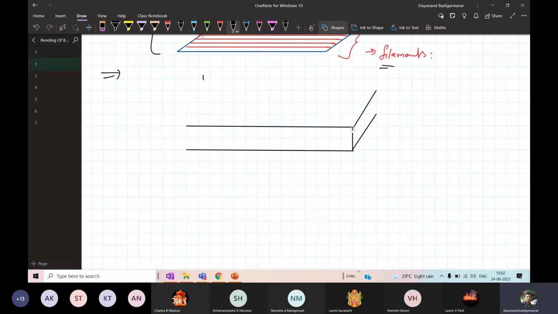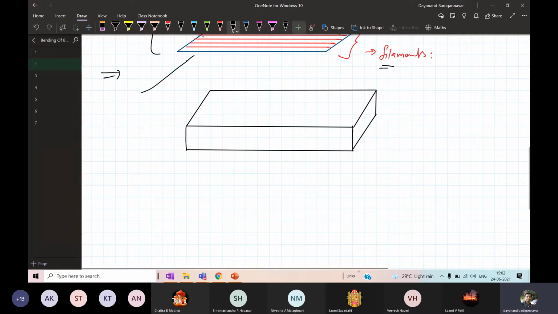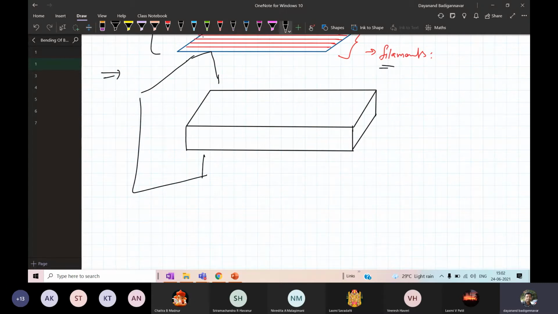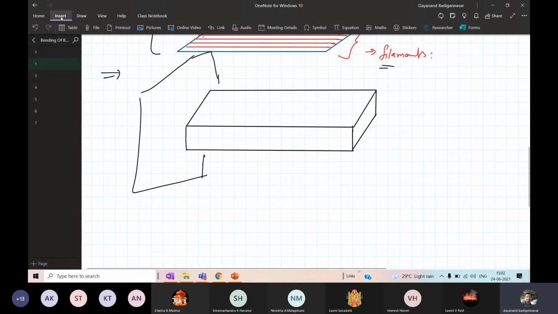This is how the beam looks like. So if I have a rectangular beam like this, and if I fix it at one end like this, one of the layers of material I have fixed to a rod. So this I have fixed to a rod.